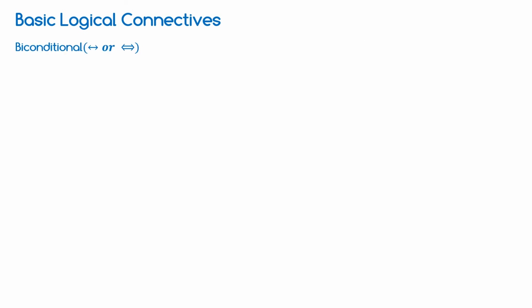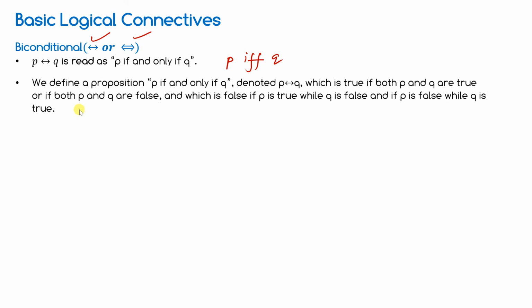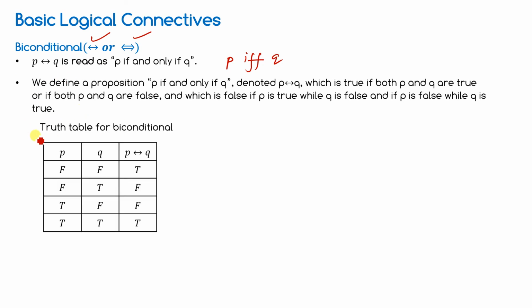The last one is biconditional. You know about this biconditional, represented by these symbols, and it is read as P if and only if Q. This is a definition, just read it by yourself. This is a truth table. If the truth values of P and Q are the same, then it will be true. If both are different, then it will be false. Very simple. So false-false true, true-true true, and in between it will be false.